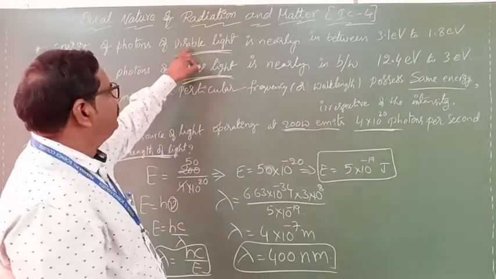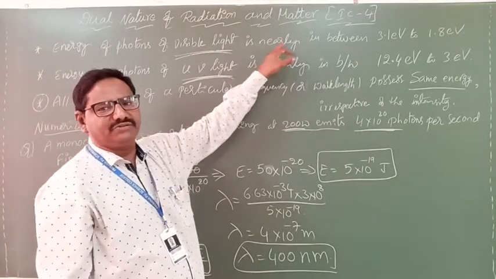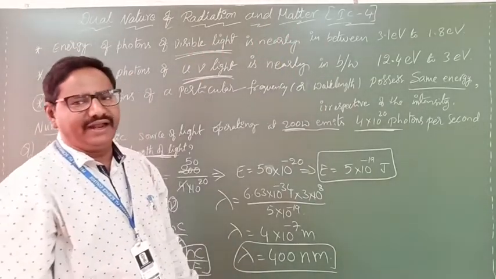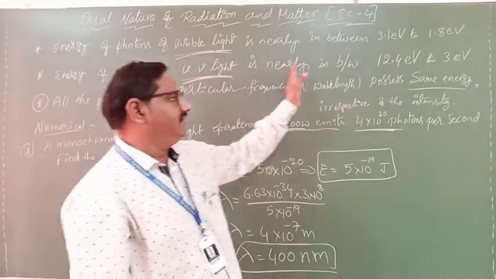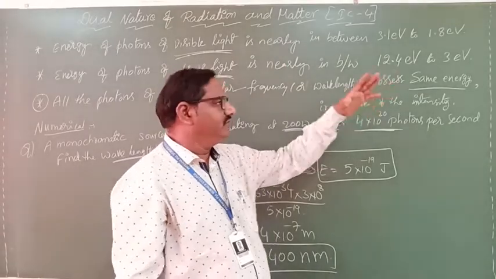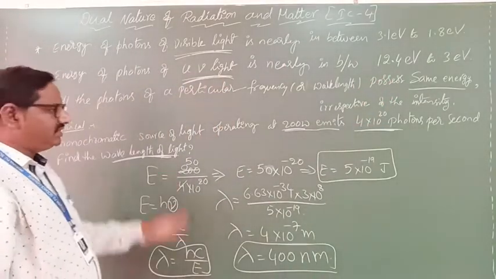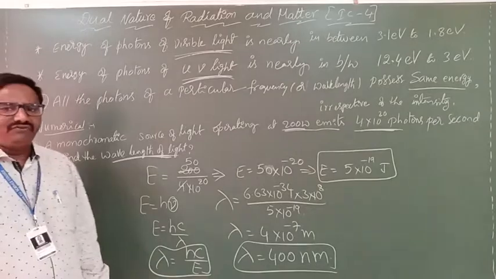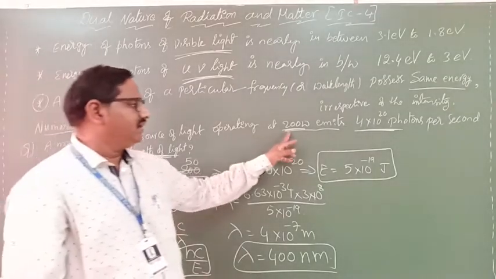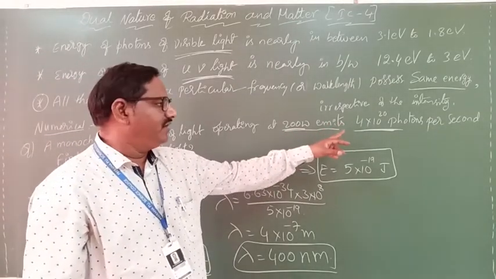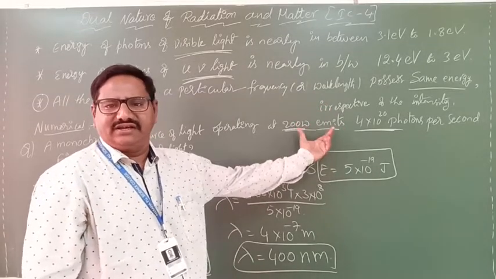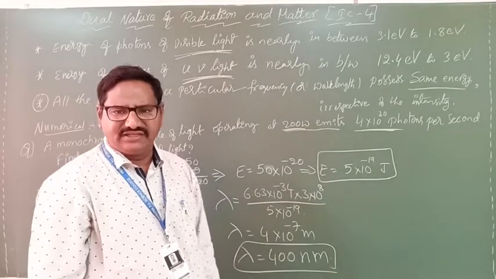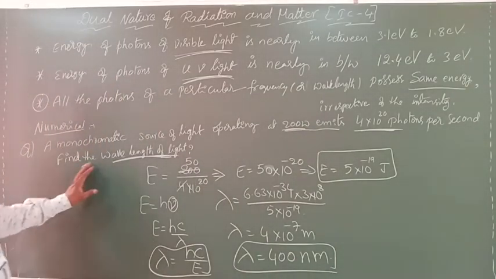With visible light it is approximately 3.1 eV to 1.8 eV. For UV light, the energy of photon is between nearly 12.4 eV to 3 eV. First they gave some power, 100 watt, emitting 4 into 10 power 20 photons per second. By using this data we measure the energy first, then in this sum they ask us to find the wavelength.